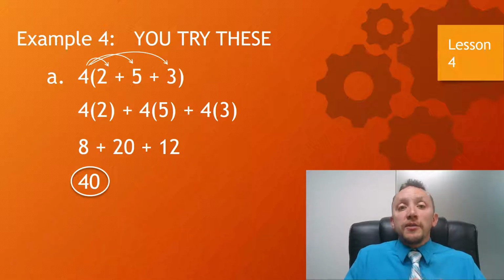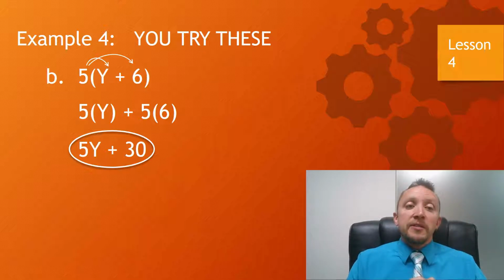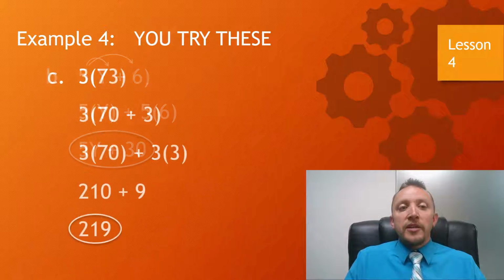All right, let's look at the next one. So the next one, this is one where you have to use the distributive property. There's no other way around it. We're going to distribute the 5 through. So we would take 5 times y and 5 times 6 to get 5y plus 30. Did you get that one? I hope so. Let's see how you did on this last one.